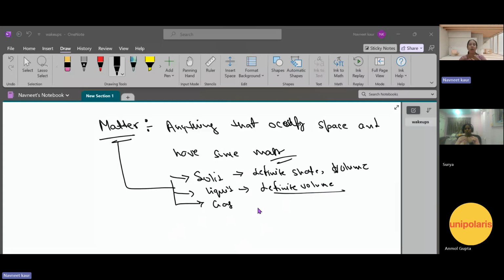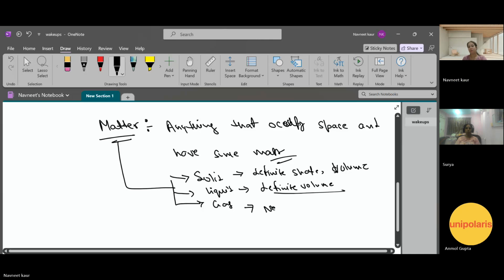Suppose I have one glass of water and I put it in a bucket. Then it takes the shape of the bucket now, but it still remains one glass of water only. Its volume is not going to change. If it is one liter, then it remains one liter only, but its shape has changed. And what about the gases?